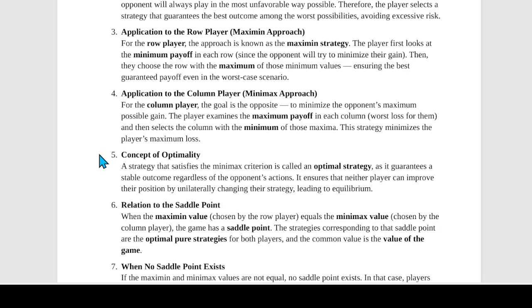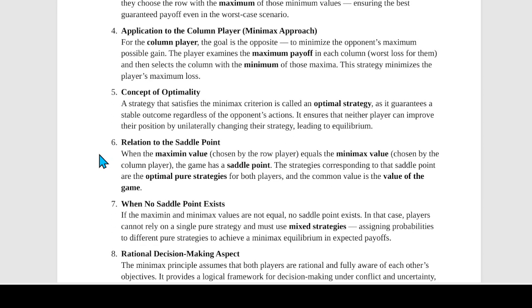Now what will the column player do? The column player will use a minimax strategy. The column player will look at the maximum payoff in each column. हर column में वो maximum payoff दिखेगा. And then he will pick the lowest of these maximum values. So it minimizes the largest possible loss.